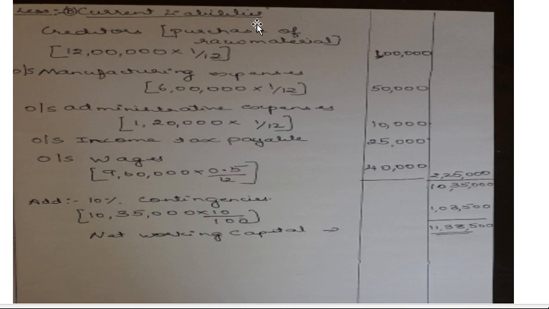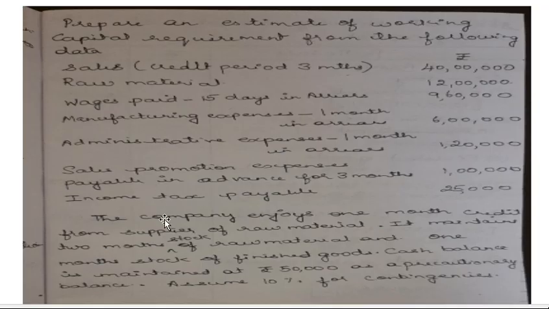Less current liabilities. All the current liabilities you have to deduct. The current liabilities, usually you have creditors. Creditors always will be there. Then any outstanding, if it is there, then you have to take. Creditors will come when you purchase the goods on credit. When you see the problem here, the company enjoys 1 month credit from the suppliers. The suppliers are nothing but the creditors of raw material. So creditors will come only when you purchase the goods on credit. The purchase here is only the raw material.